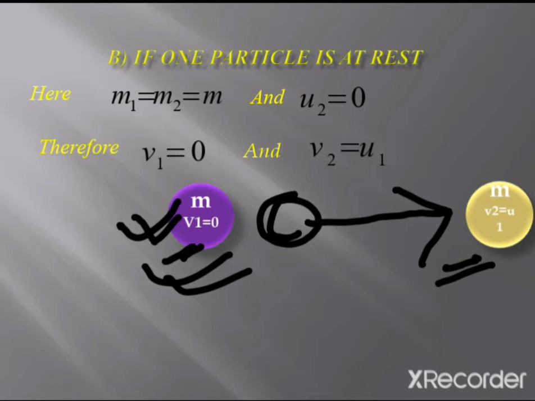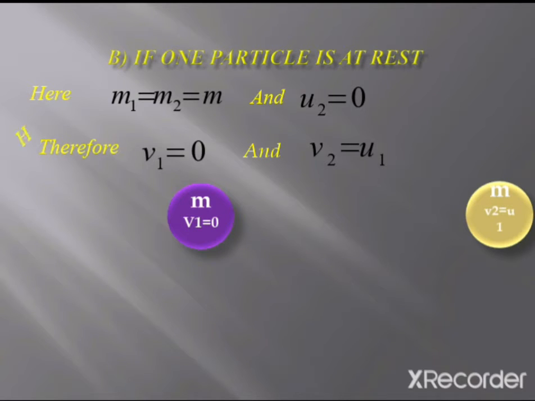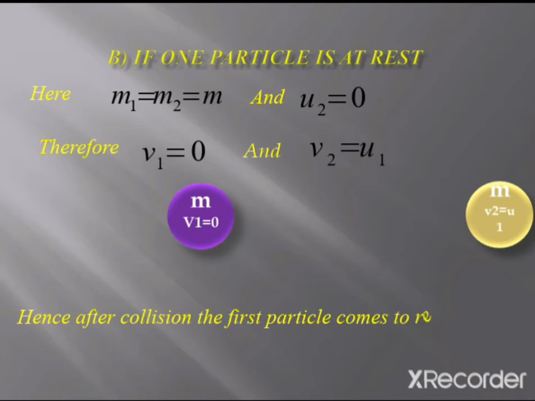That means what? If the two particles have the same mass and one particle is at rest, then the first particle stops after collision and the second particle will move in the same direction with the initial velocity of the first one. Okay, so this is the conclusion that we can have throughout this collision process of two same mass particles where one particle is initially at rest.